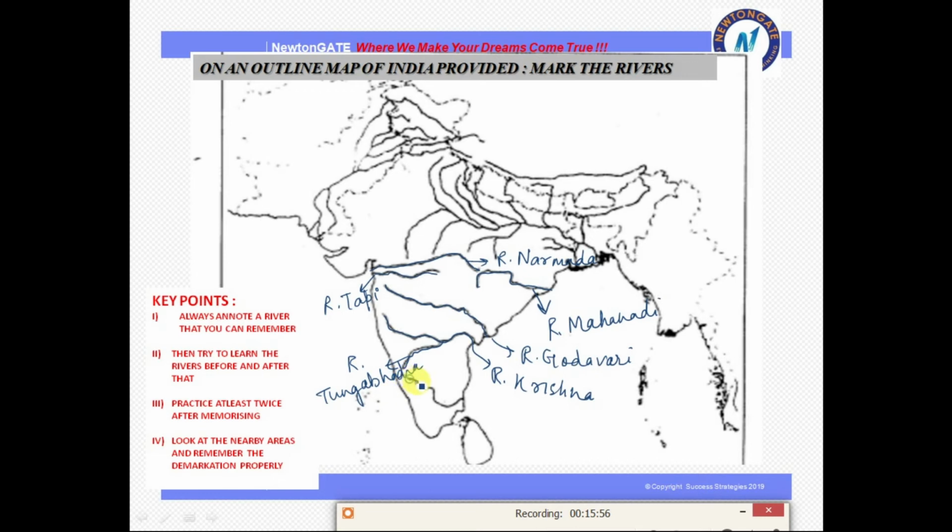And the last river in the map is river Kaveri. Okay, river Kaveri. So easily we have completed the southern part, the rivers in the southern part, right? So these all are in the syllabus that you need to remember.